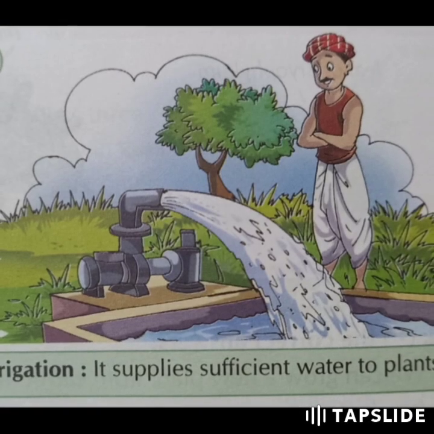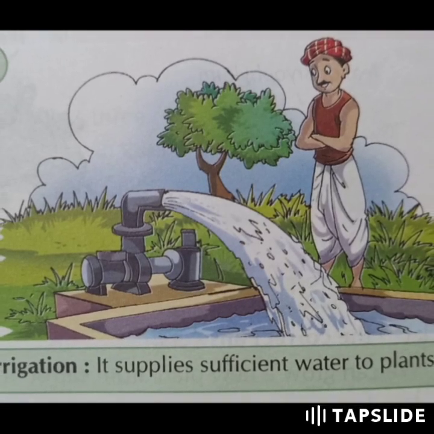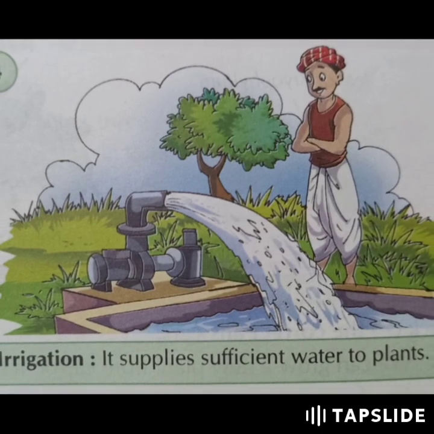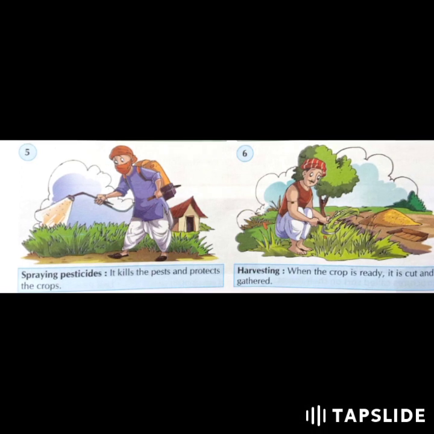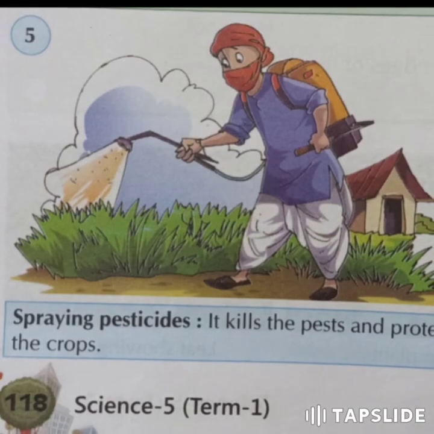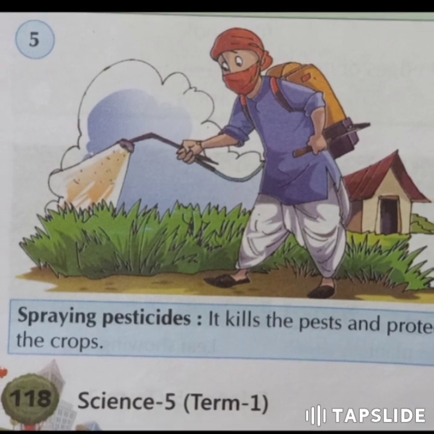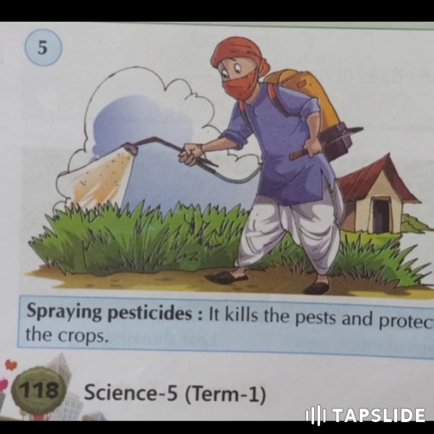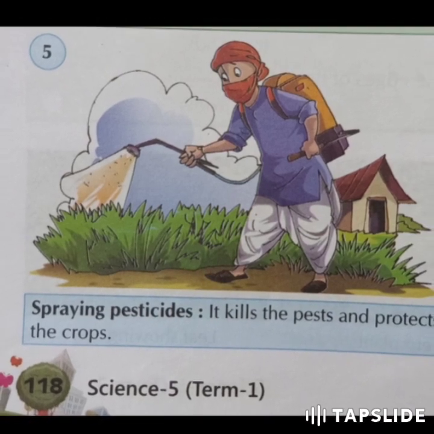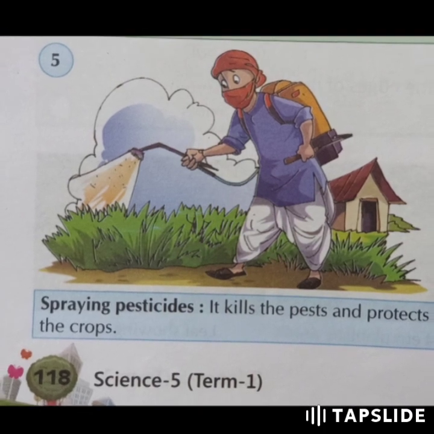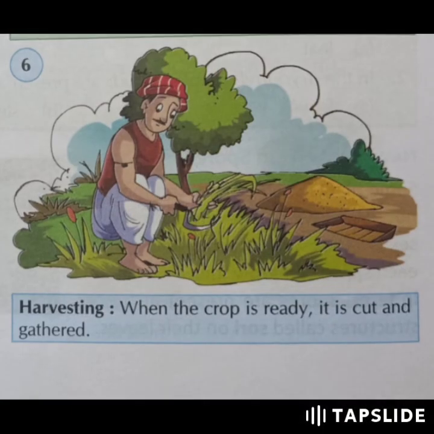Irrigation. It helps supply sufficient water to plants. Plants need water for growing, that's why we need to add water to the plants. This is called irrigation. Spraying pesticides. It kills the pests and protects the crop. There are many pests which can destroy the crop, that's why farmers need to spray pesticides or insecticides to kill the harmful pests and protect the crops from damage.